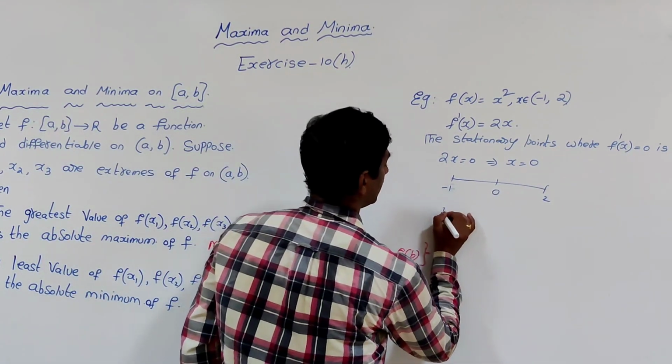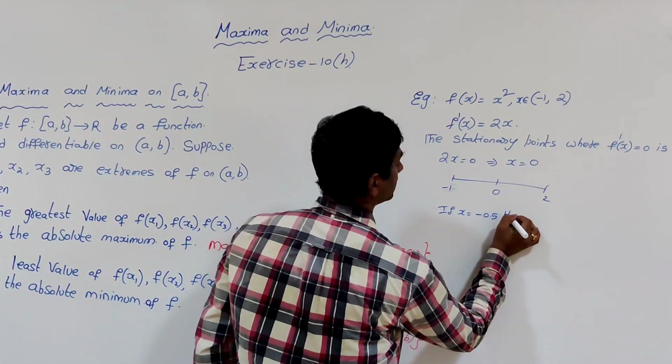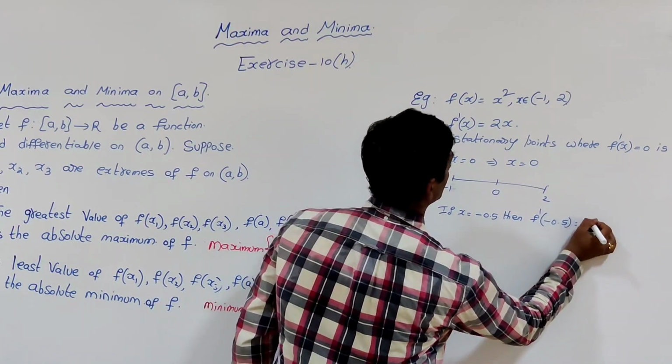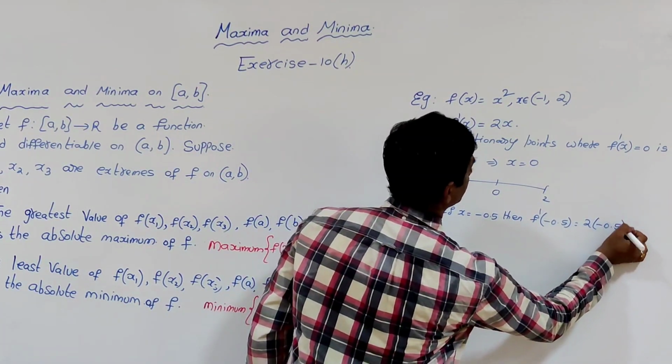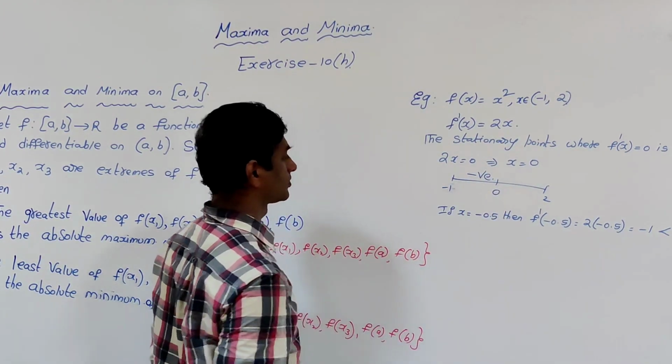Now if x = -0.5, then f'(-0.5) is 2 times -0.5, which is -1, less than 0, so negative.